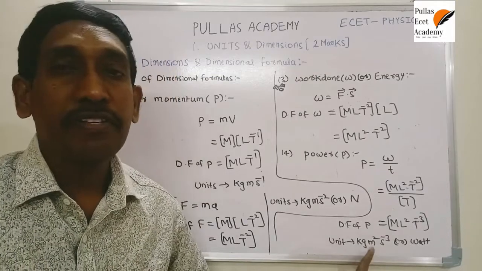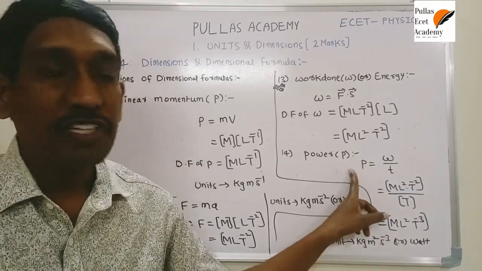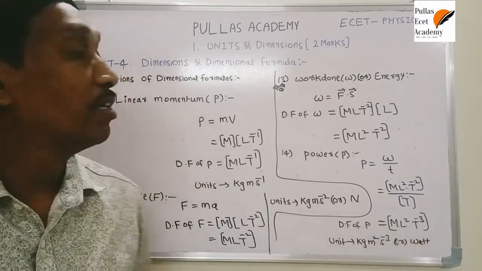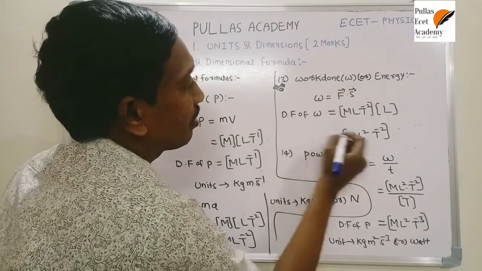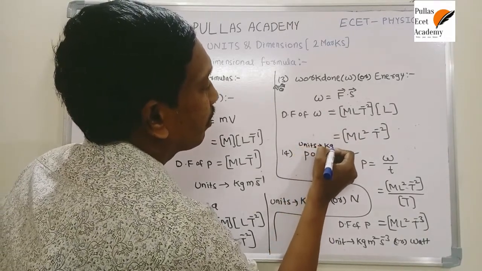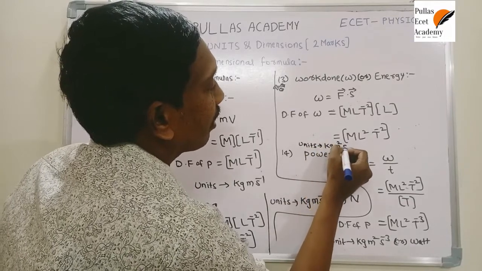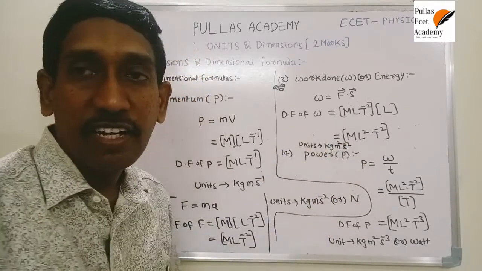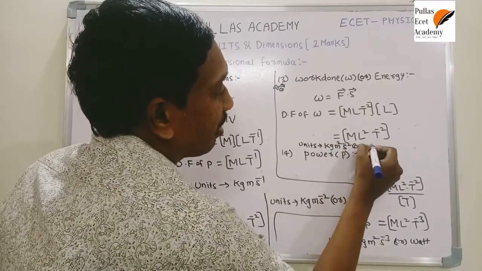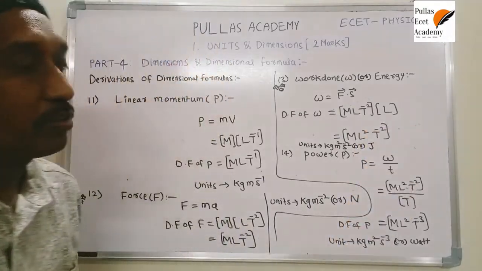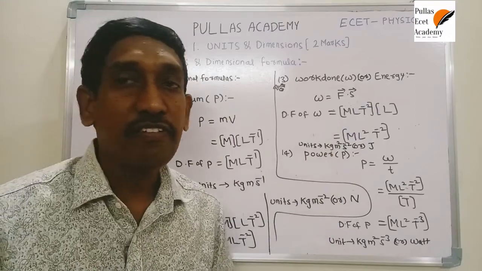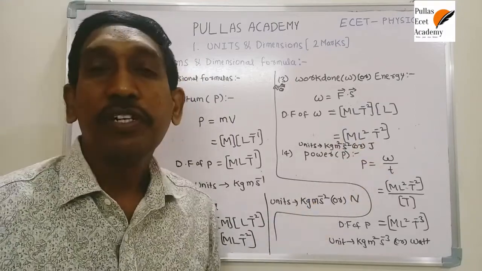Both represent the SI unit of power. Don't confuse; instead of watt, this unit is also a correct unit of power. Here the unit of work done is based on this expression. The unit of mass is kilogram, length is meter square, time is second inverse square: kilogram meter square second inverse square. The SI system has given a special unit, joule. That means 1 joule is equal to kilogram meter square second inverse square. So that's the relation between these two units.